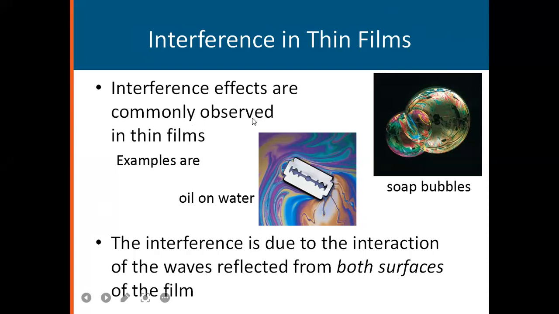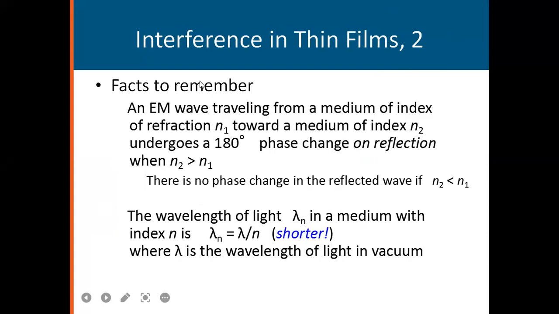Interference effects are commonly observed in thin films. Examples: oil on water and soap bubbles. The interference is due to the interaction of the waves reflected from both surfaces of the film. So facts to remember: an electromagnetic wave traveling from a medium of index of refraction N1 towards a medium of another index N2 undergoes a 180-degree phase change in reflection where N2 is greater than N1. There is no phase change in the reflected wave if N2 is less than N1. The wavelength of light in a medium with index n is lambda n equals lambda by n, shorter, where lambda is the wavelength of light in vacuum.